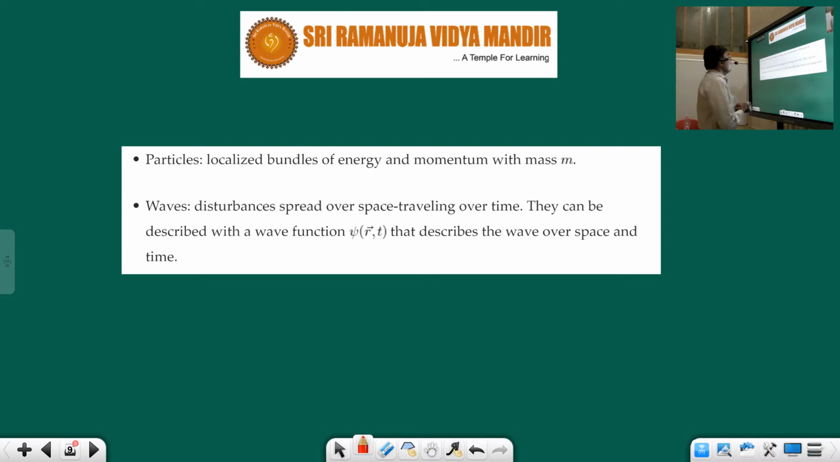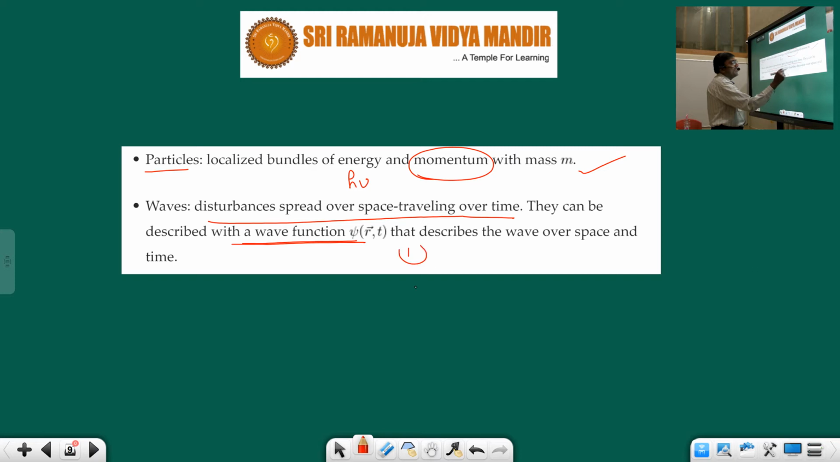Now, first of all, if the electron is a particle, it has bundles of energy. What is the bundle of energy? h nu. And it also has a momentum, because it has a mass. But the wave characteristics are slightly different. It is going to spread over space and time, because space means 3D, and naturally it is represented by a wave function that is called psi.